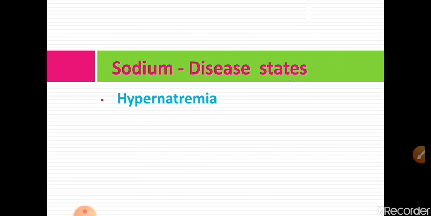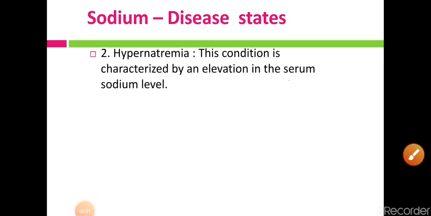The next terminology is hypernatremia. Let us see hypernatremia. This is the condition characterized by an elevation in the serum sodium level, that means above the normal serum sodium level. When sodium is present in excess amount in the serum, above 135 to 145 milliequivalents per liter, the condition is called hypernatremia.